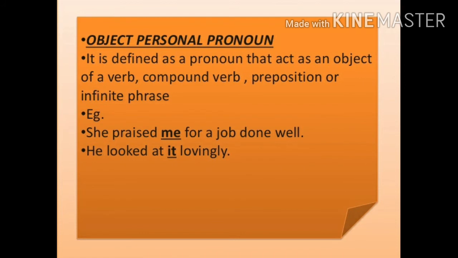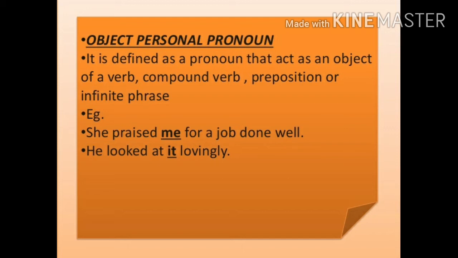Object personal pronoun. It is defined as a pronoun that acts as an object of a verb, compound verb, preposition, or infinitive phrases. So the object pronouns are the who or what acted upon, and the object pronouns are said to be in the objective case. For example, she praised me for a job done well.